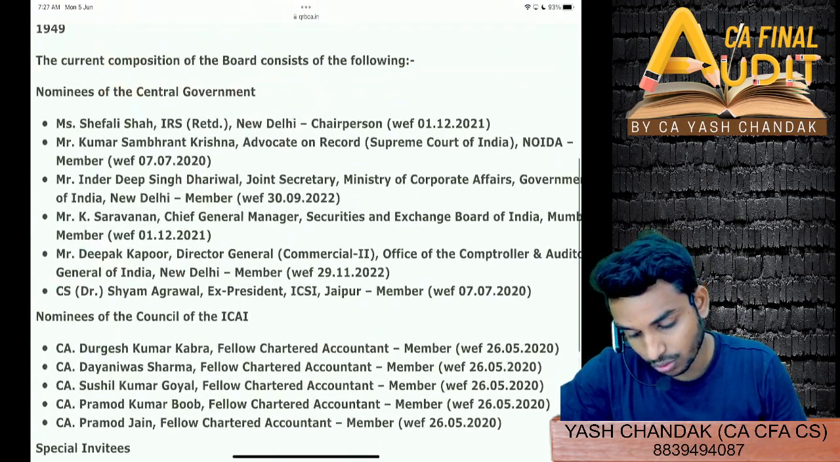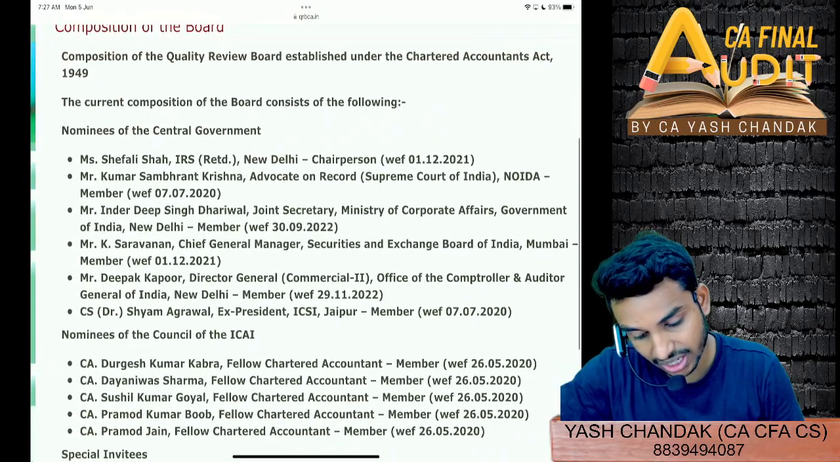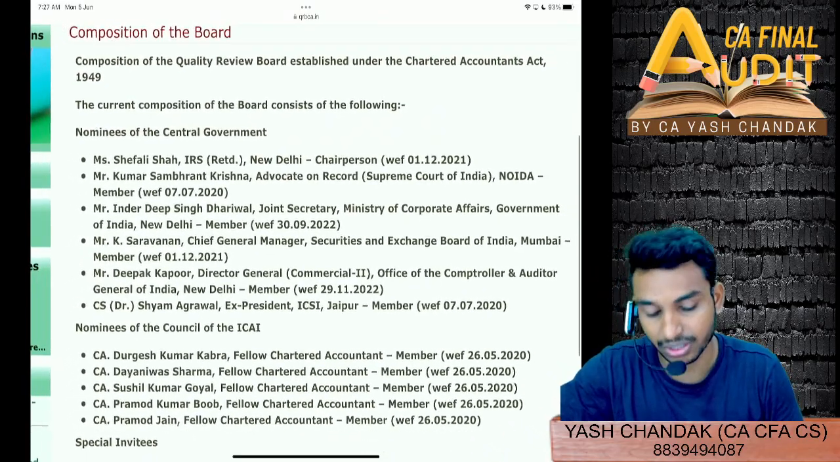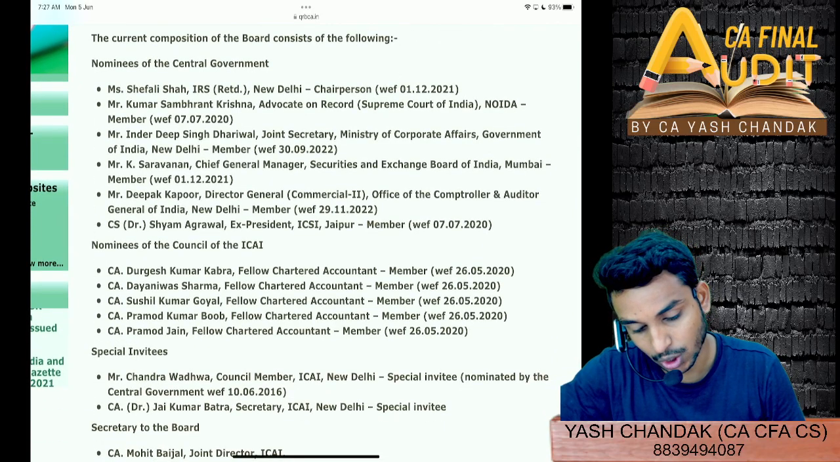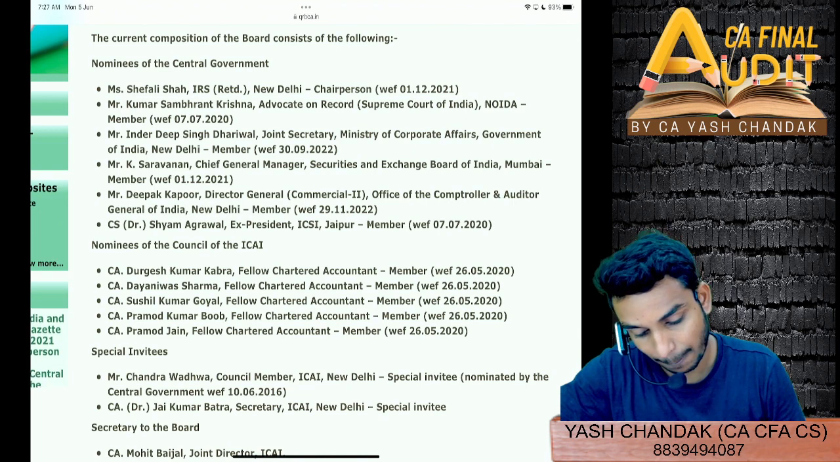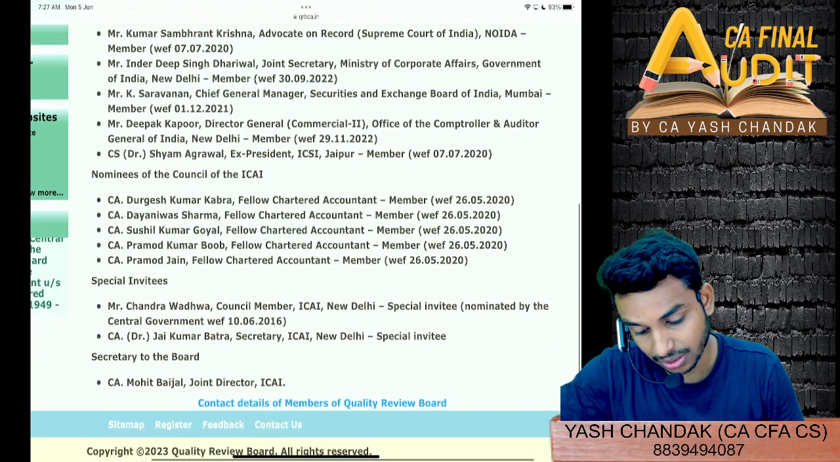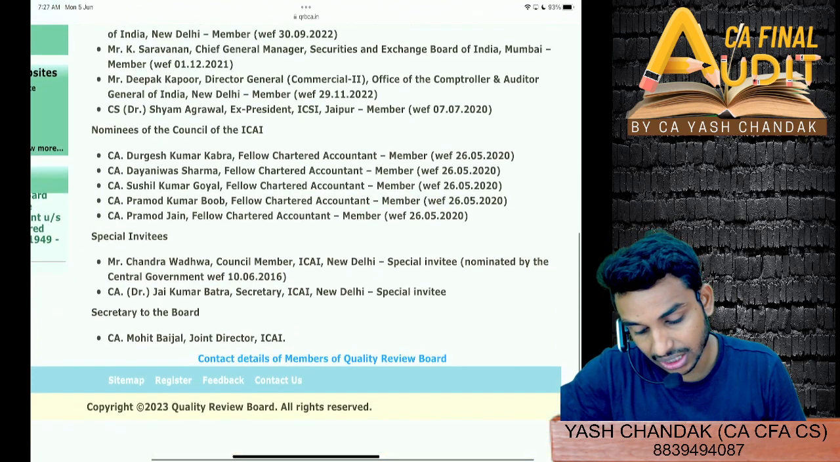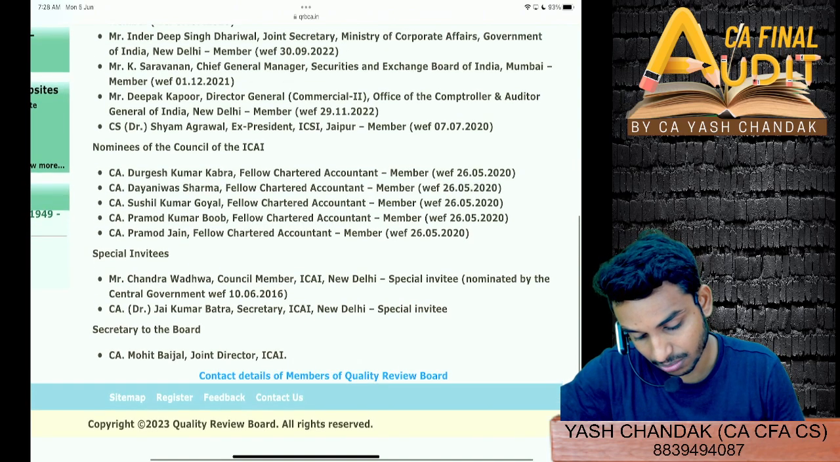So composition of the board, you can see here, currently comprises Shefali Shah, retired IRS, as the chairperson, and 5 other members nominated by central government: a Supreme Court of India advocate, one from MCA, the other a SEBI chief general manager, then from the office of C&AG, Deepak Kapoor. And then the other nominees of the ICAI Council: Durgesh Kumar Kabra, Dhanyas Sharma Goyal, Pramod Boob, and Pramod Jain.